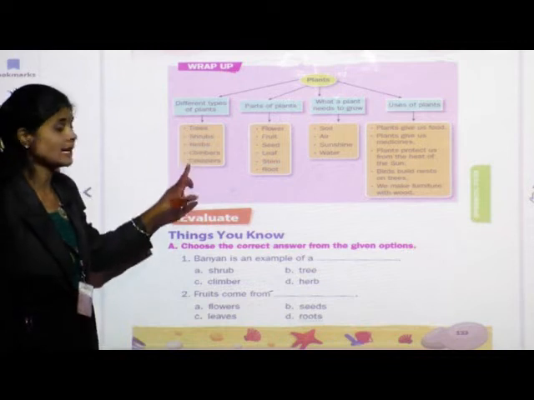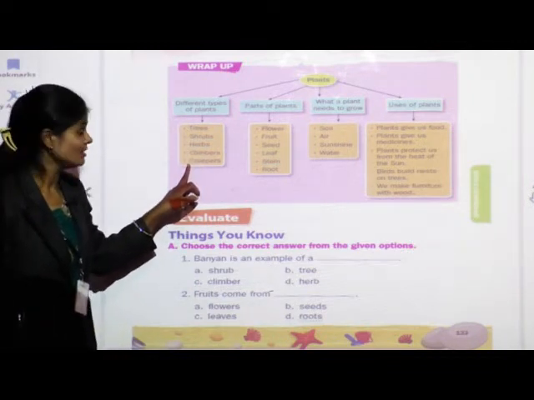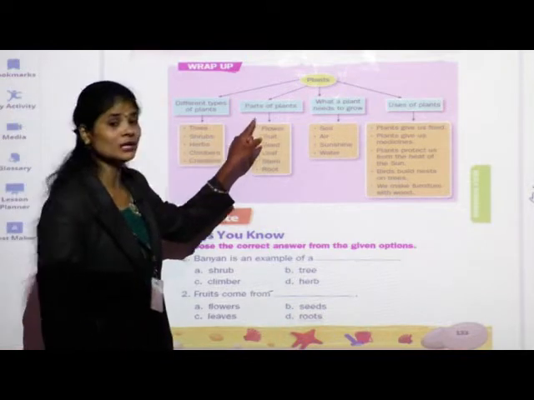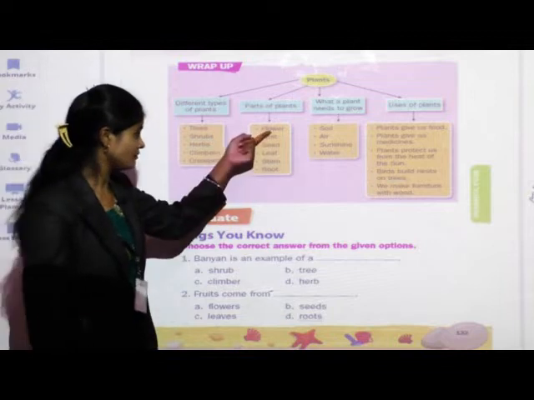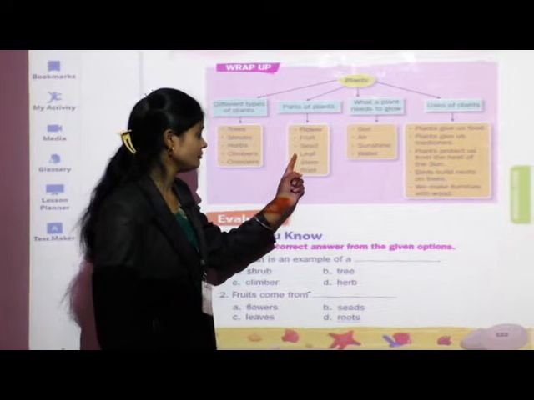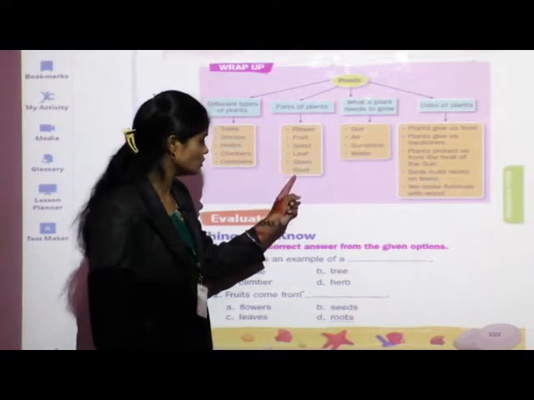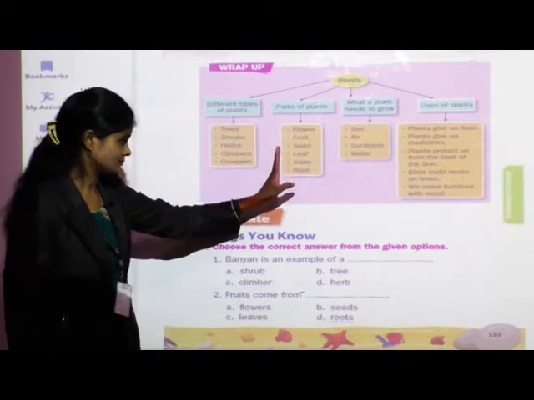These are the 5 types of plants that we have already seen in the last period. Next, what have we learned today? Parts of plants. So which are the parts of plants? Flower, fruit, seed, leaf, stem and root. These are the parts of plants.